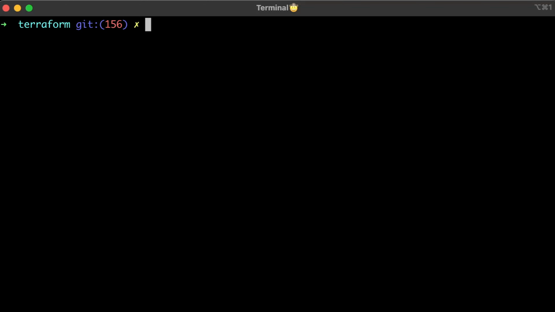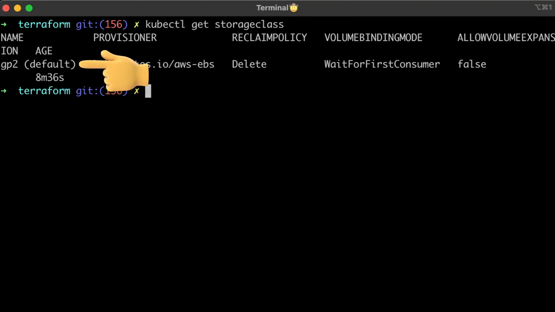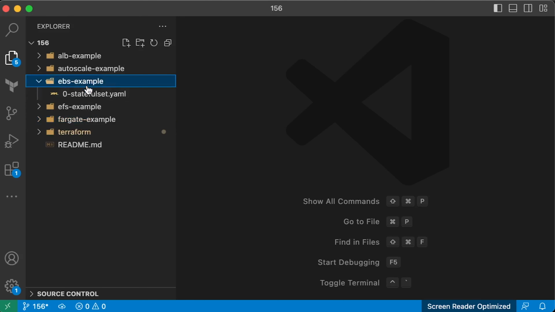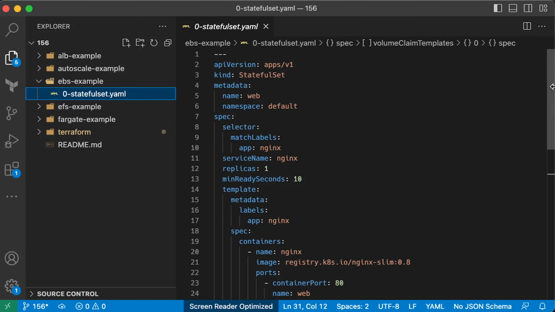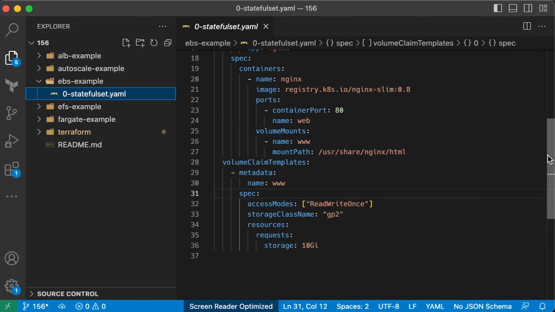Even before you enable this add-on, EKS creates a default GP2 storage class, but without this EBS driver, all the persistent volumes will be stuck in the pending state, since they need a provisioner to allocate EBS volumes and attach them to the nodes. Now, in this simple example, we'll create a stateful set which is based on Nginx, just to validate that we can attach volumes to the pods.